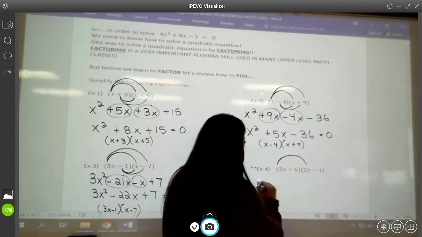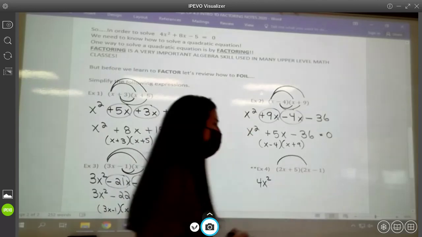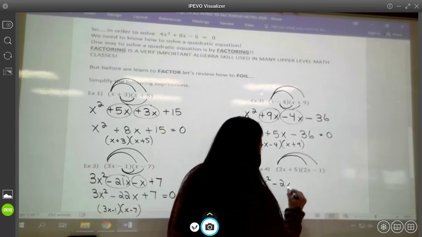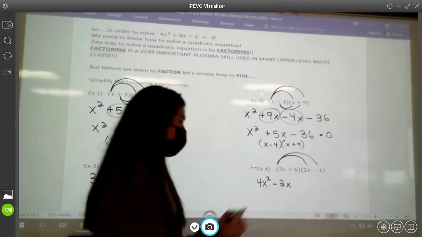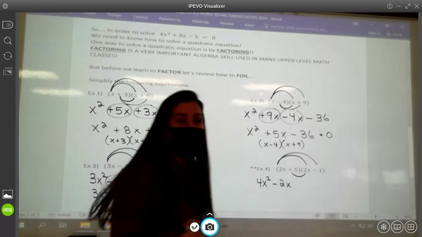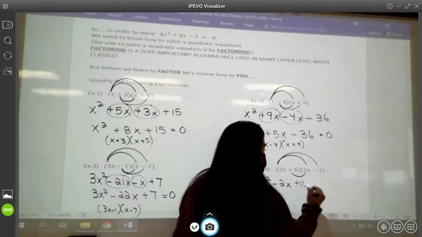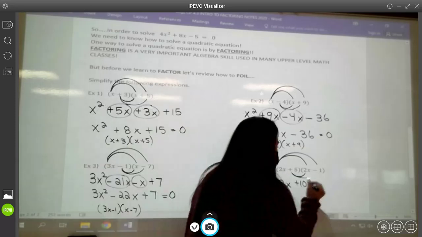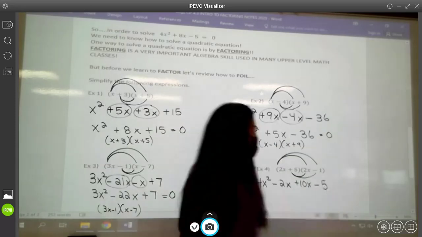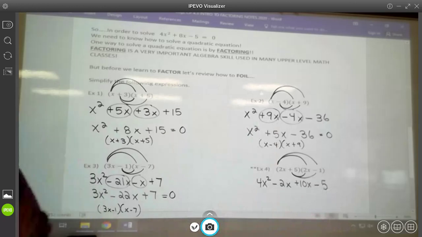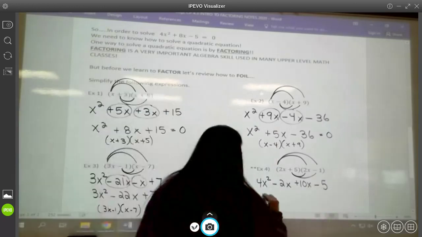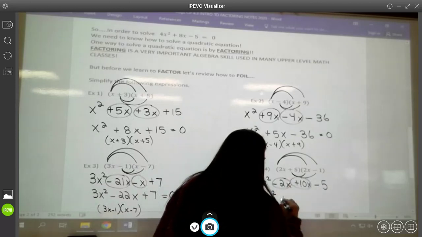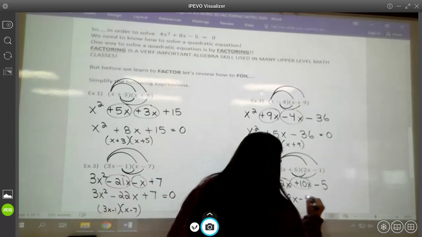So 2x times 2x is 4x squared. 2x times -1 is -2x. 5x times 2x is +10x. And then +5 times -1 is -5. Combine your middle terms, your like terms, and you end up with 4x squared plus 8x minus 5.